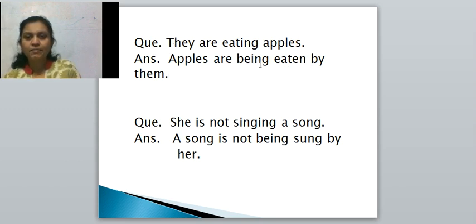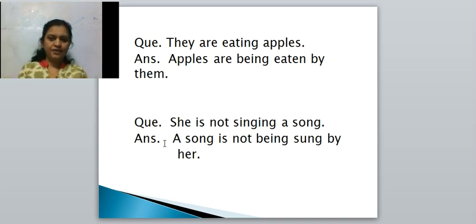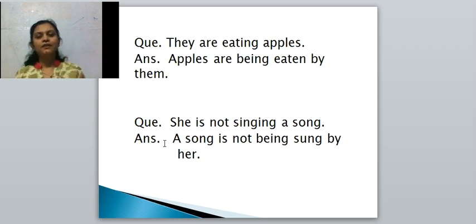Apples are being eaten by them. Okay, now the third sentence is there, and this is the negative sentence. You can read that sentence. She is not singing a song. Purposely here I used the first sentence only, because you know the passive voice of the first sentence.